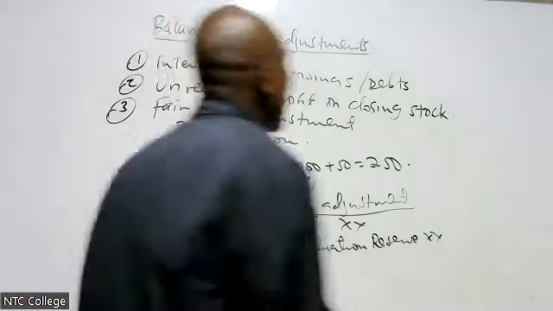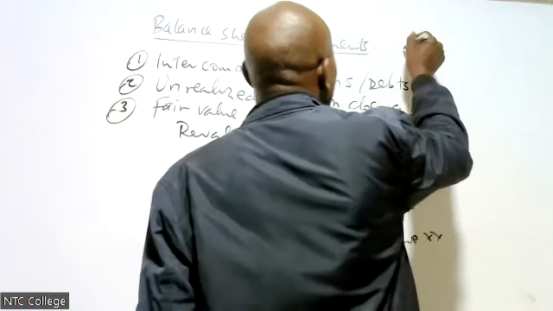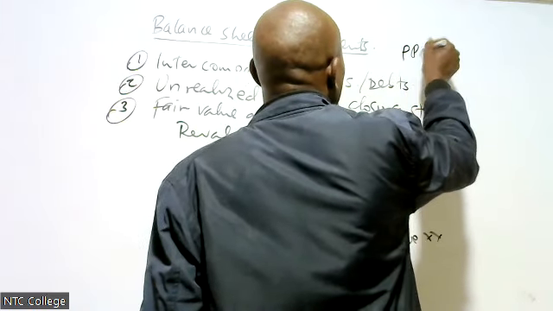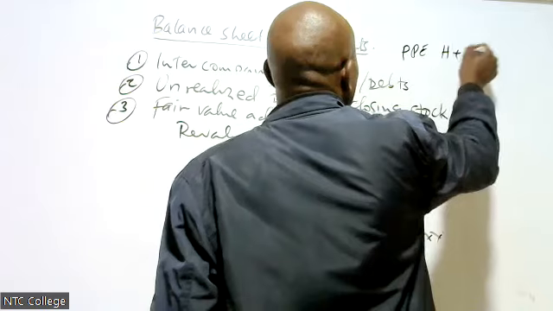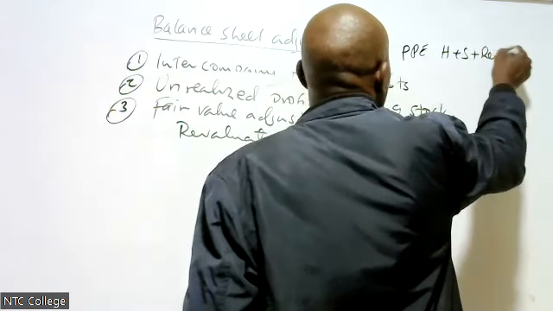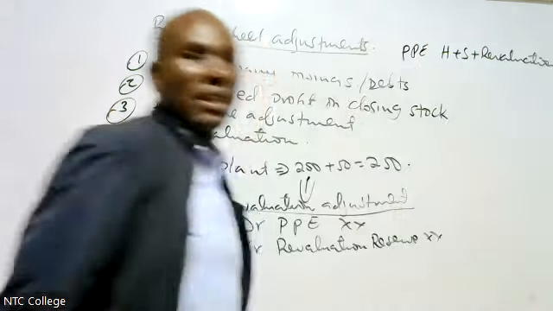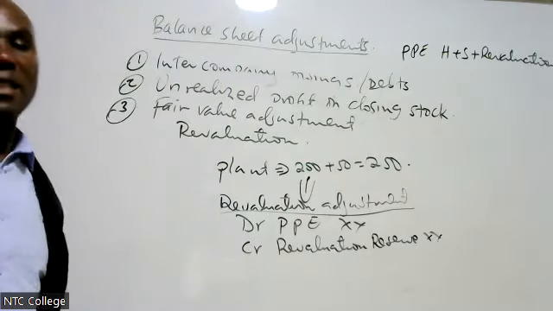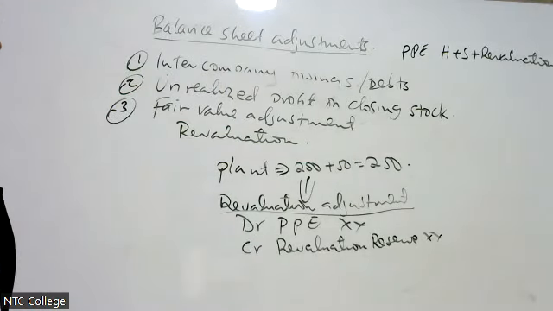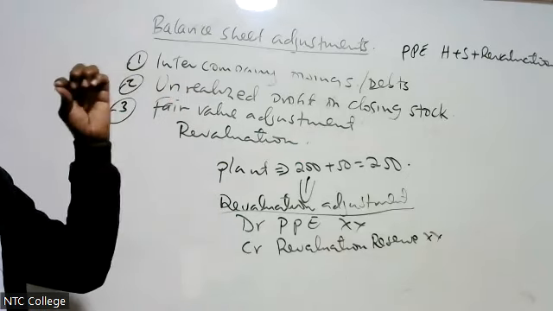Therefore, when I'm consolidating my PPE, I will take H plus S plus revaluation surplus. I'm going to incorporate revaluation.